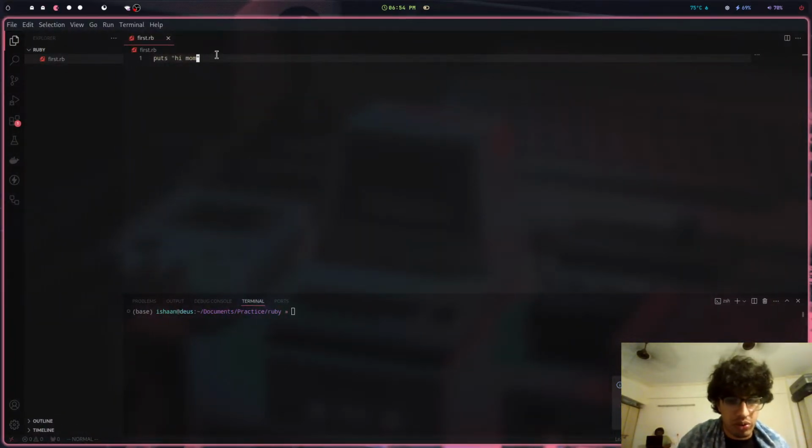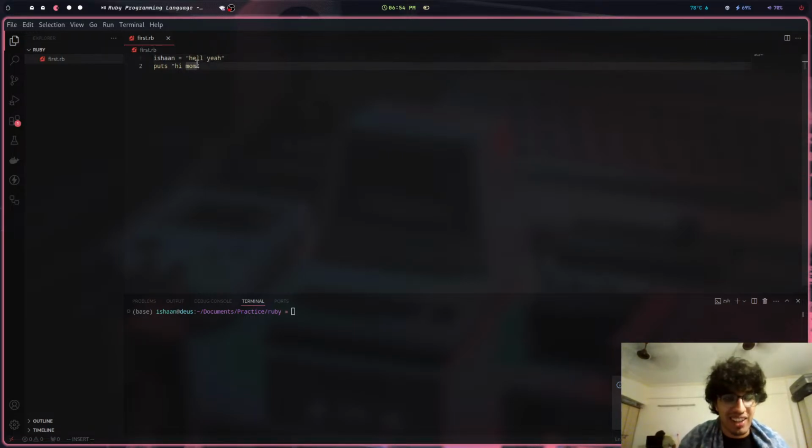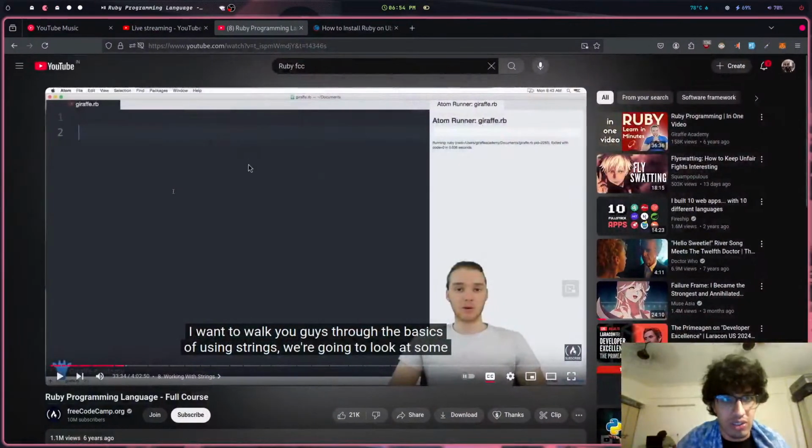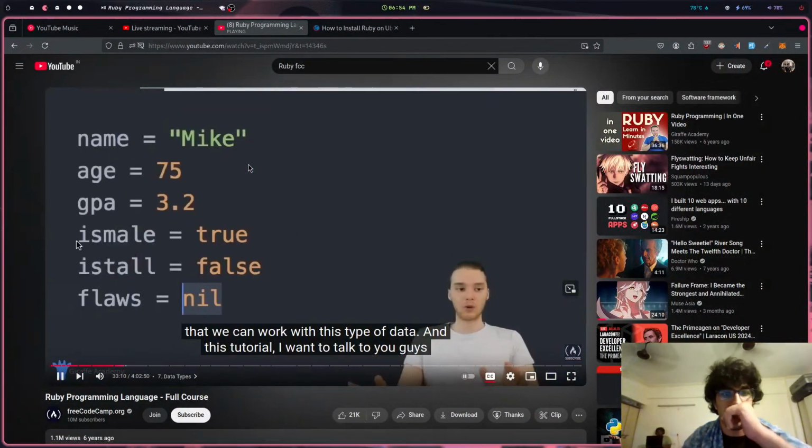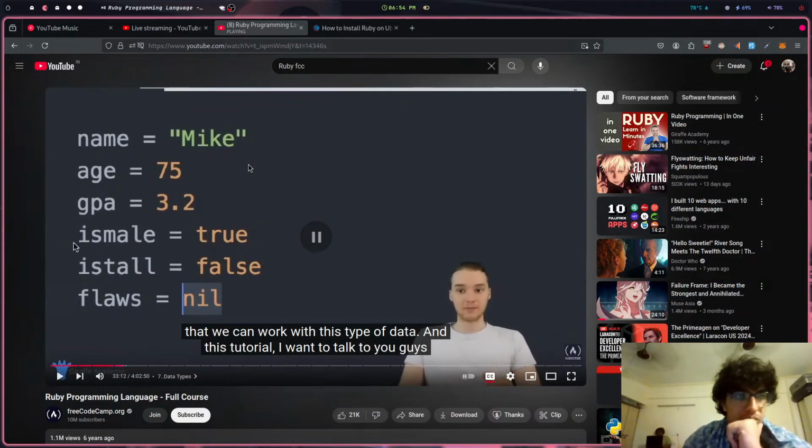Hi mom. Let's go with Ishan or equals. Hell yeah. And we go to Ishan. Nah, this won't work. How is he mentioning the variables in the text? Not that we need it, but we're still good at this type of data. Cool, so these are all the types.